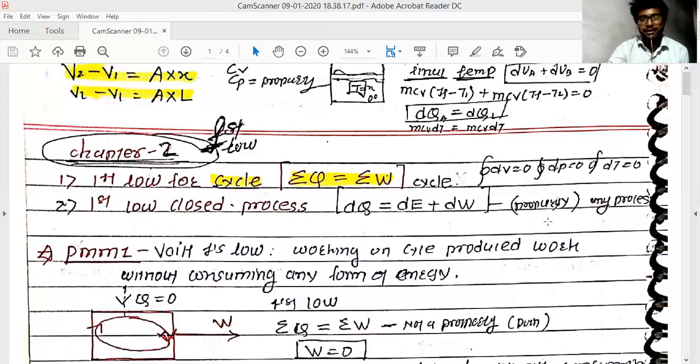You can write dQ as a complete differential, Q2 minus Q1, and U2 minus U1, and the work is the PdV work, where the pressure remains constant and the volume changes from 1 to 2. This is the first law for closed processes.